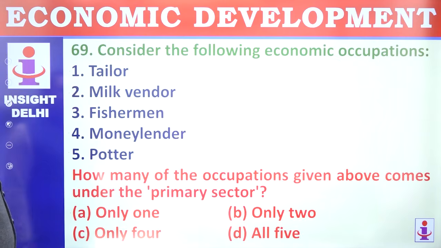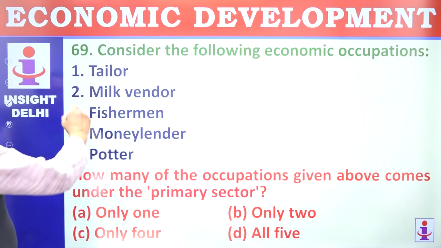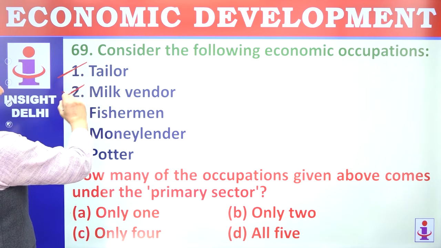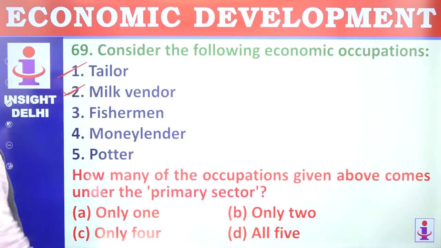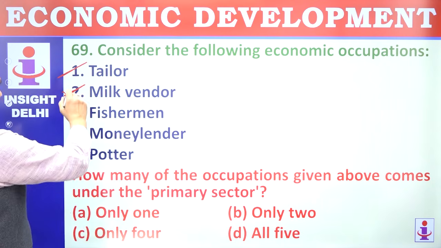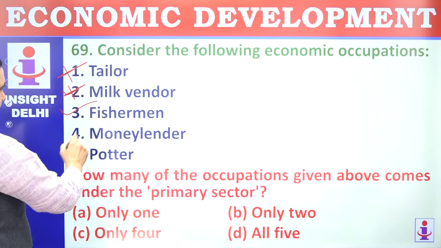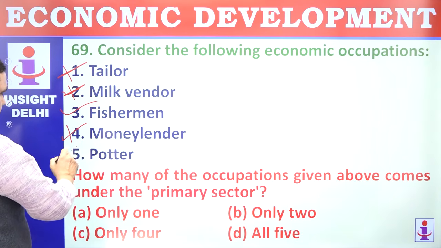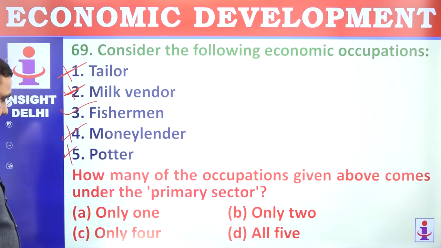B. 69. Consider the following occupations. How many of the occupations given above come under primary? Tailor is a secondary, manufacturing. Milk vendor is service, basically is selling. Fisherman is a primary. Moneylender is again a tertiary, you can say. Potter is a secondary in manufacturing. So only fisherman, only 1.